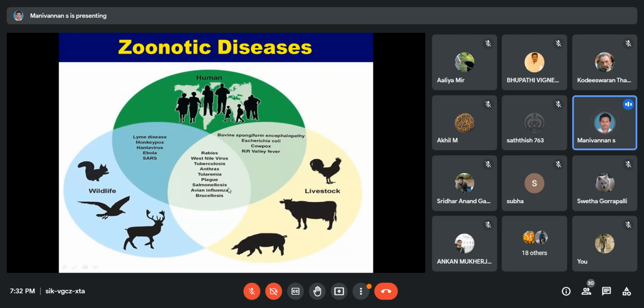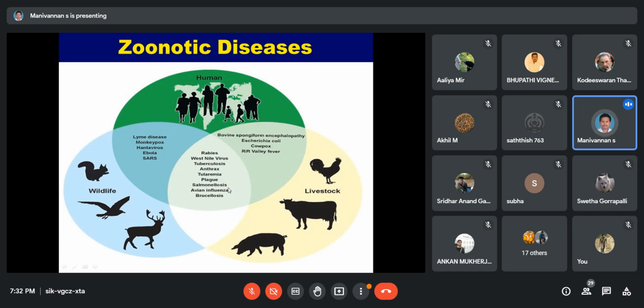Next one is called bovine spongiform encephalopathy. Bovine means animal. Encephalopathy means neurological disorder. Bovine spongiform encephalopathy is otherwise known as mad cow disease. It is one of the brain disorders, affecting the brain. What is the causative agent of this?